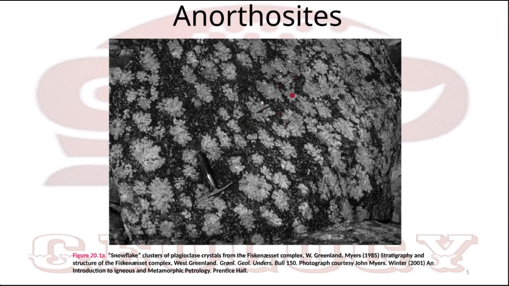Even with greater than 90% plagioclase, it does not look white. It is not in the white color; it is on the melanocratic side. So this is also an example of anorthosite.